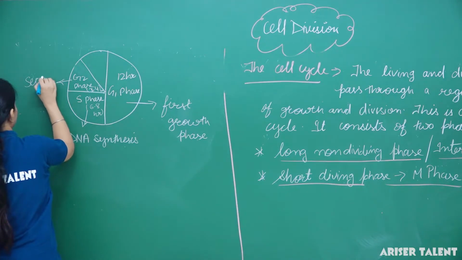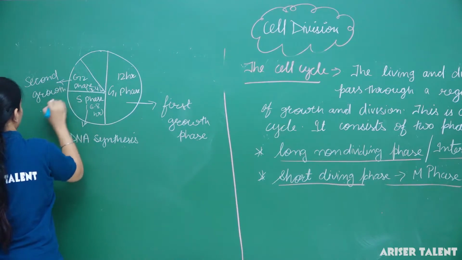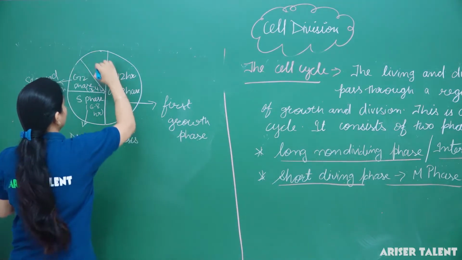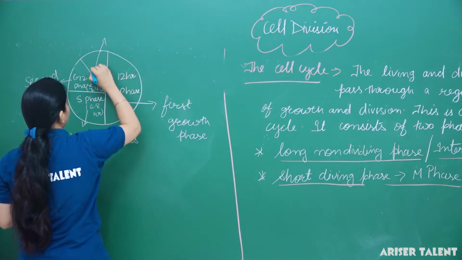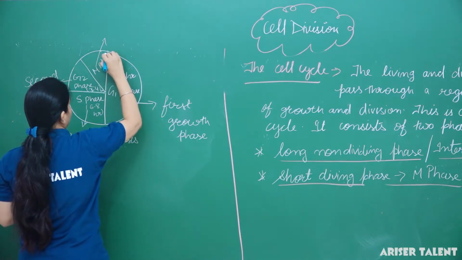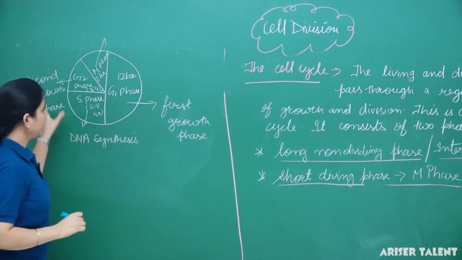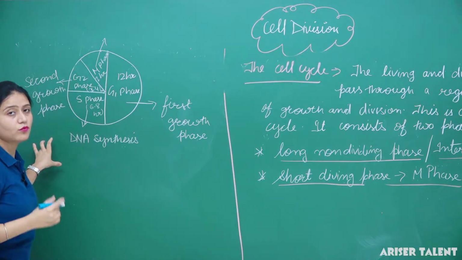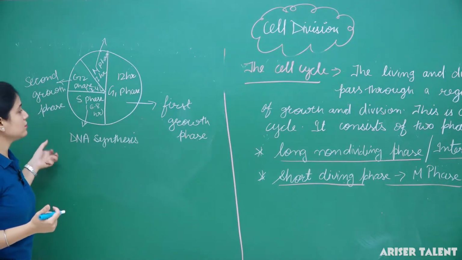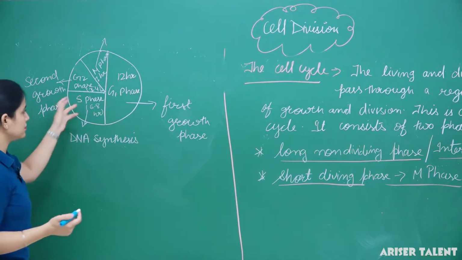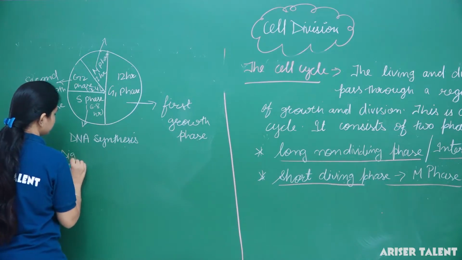Then this is known as M phase, and generally it takes 1 hour to complete. And this whole circle presents the phases of the cell cycle. Clear? This is the cell cycle.